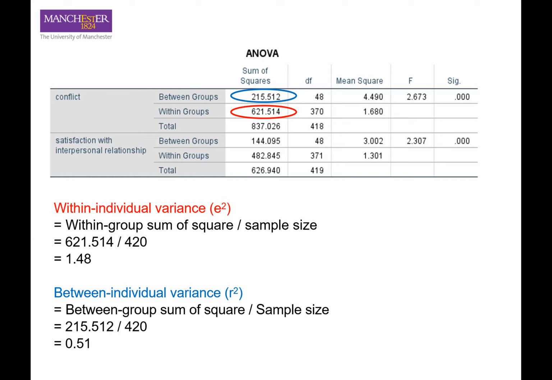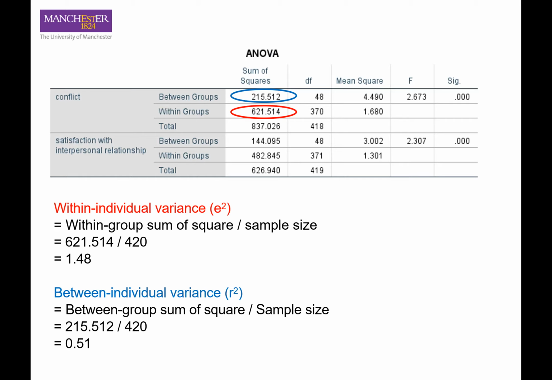Please note that we have 49 participants, but we are not dividing by 49. Instead, because we are collecting 420 observations, the total observations, we have to use 420 to divide by.